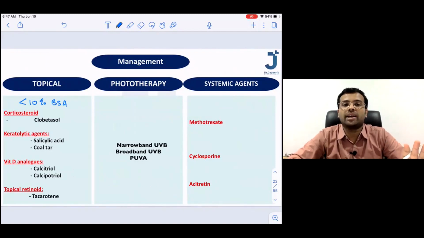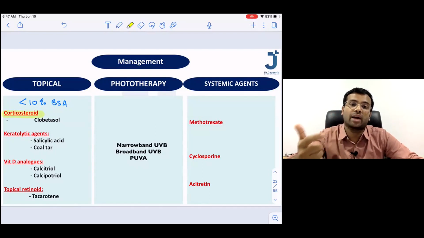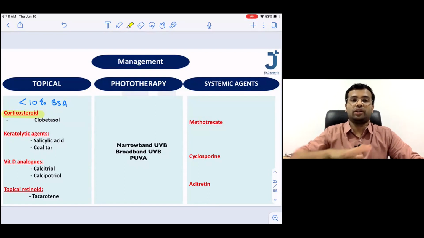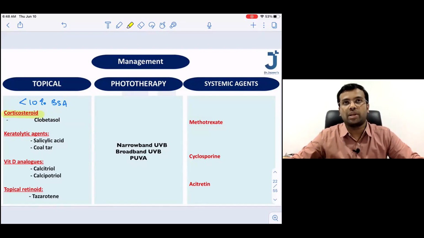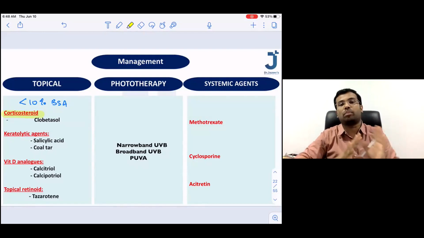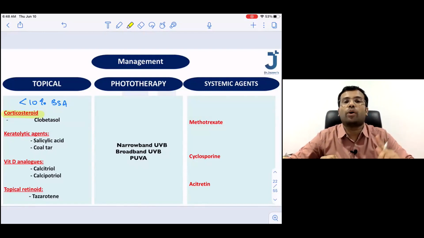So what are the topical agents? Topical agents means those creams and ointments that we get. The most important topical agents are corticosteroids like clobetasol, triamcinolone. All these topical agents can be used. So clobetasol, betamethasone, all these topical corticosteroids. So please write down, when you get a patient of psoriasis, first check what is the body surface area involved. If the body surface area involved is less than 10%, start them on topical agents.